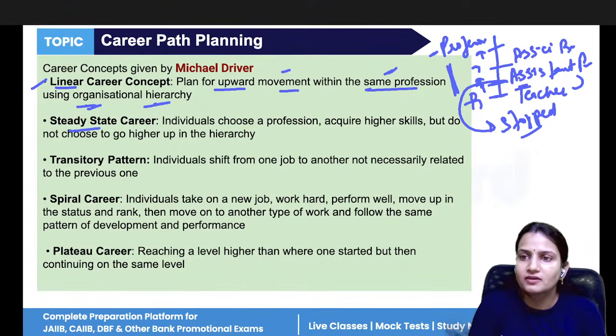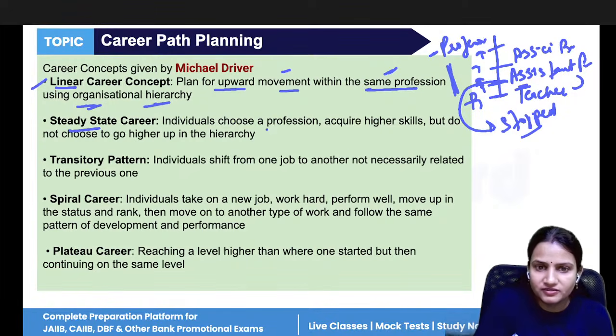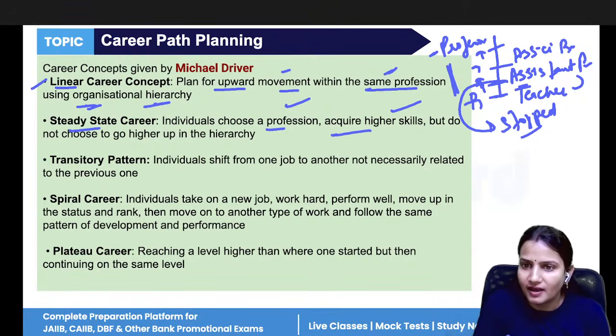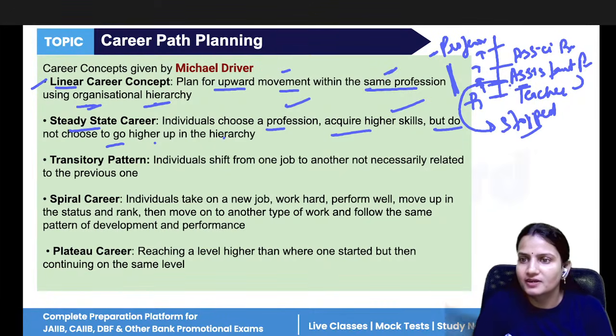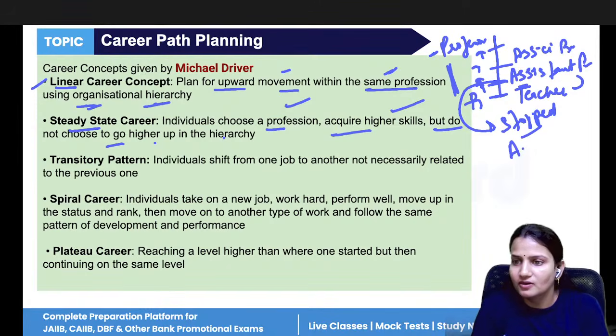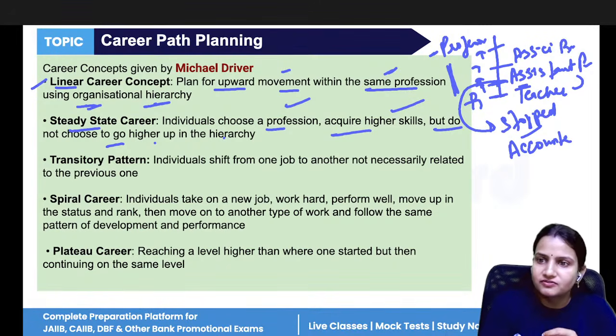Now you are not moving to an upward position. Individuals choose a profession, acquire higher skills, but do not choose to go up higher in the hierarchy. Why? Because it will also increase your accountability as well as responsibility. That is why you stick with this position and you want to take retirement from this position.